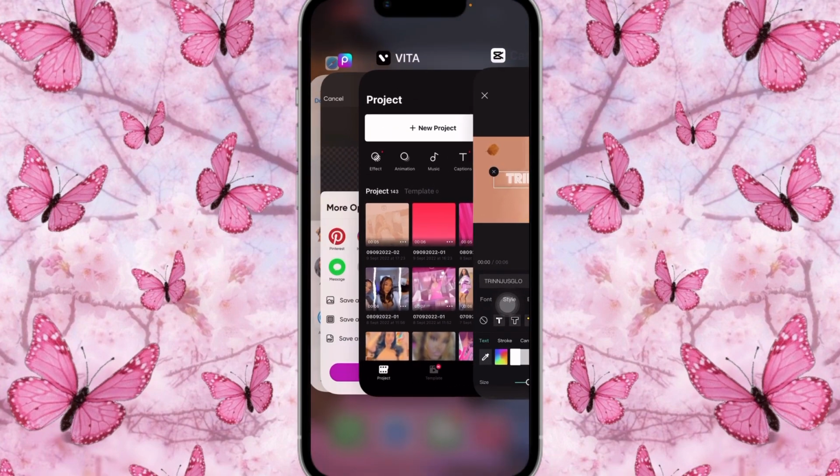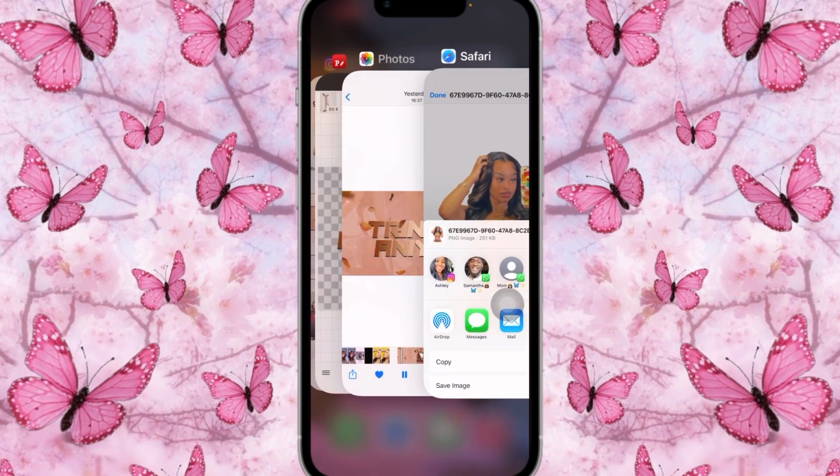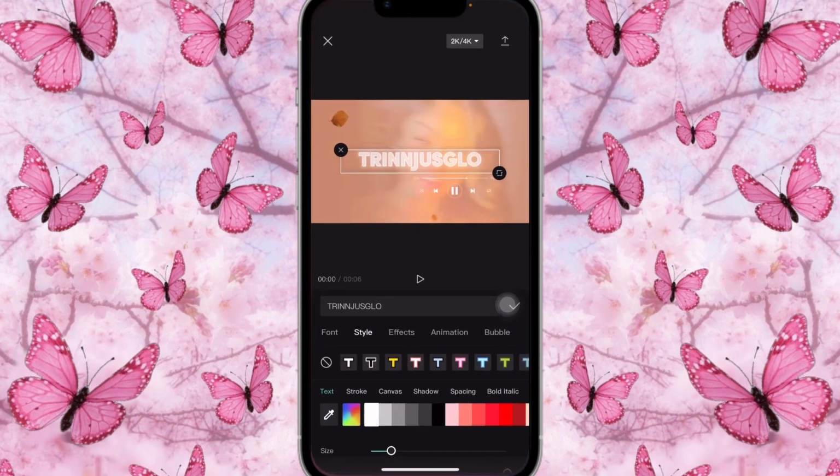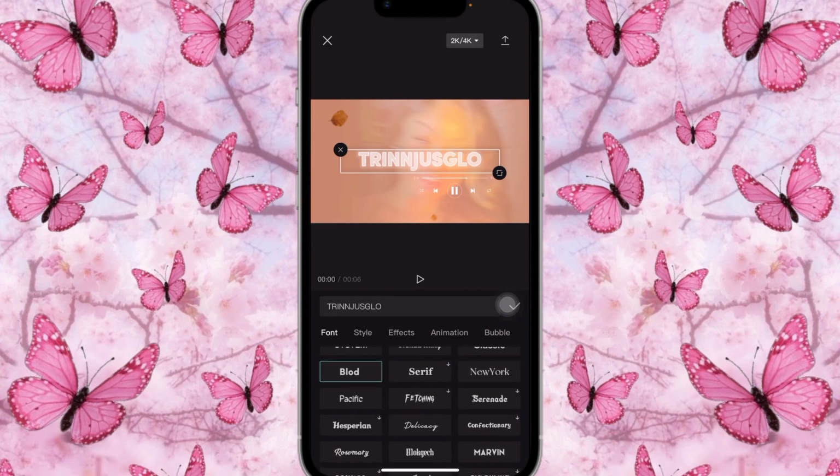I just want to make sure that I'm using the right font. So let's go back onto here. Okay, so we're going to use another font, but the same effect. So we're going to go on to font, and scroll down. Okay, there it is, New York. We're going to use New York. Bring it down, and we're just going to place it right above like this.